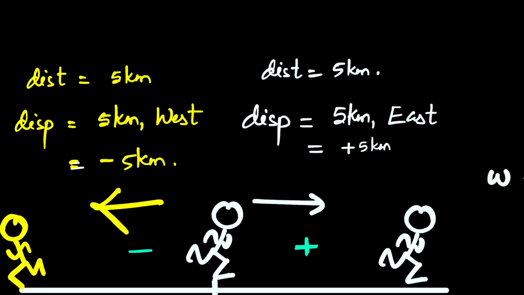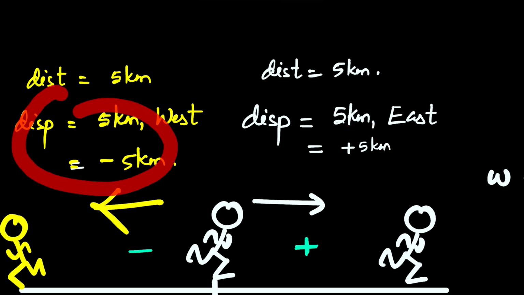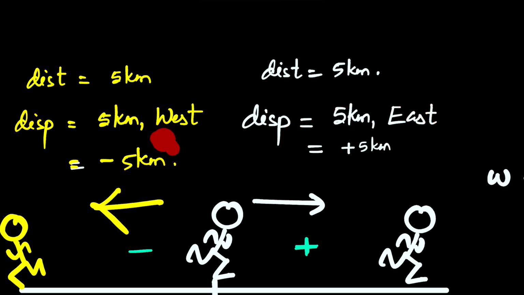So displacement can be negative, but the negative sign does not mean that the value is less than 0. It's all about indicating the sense of direction. It means if this is negative, there must be something positive, which is this here. So this displacement is opposite to this displacement. That is the meaning of the negative sign here. It simply means it's opposite to some other direction.